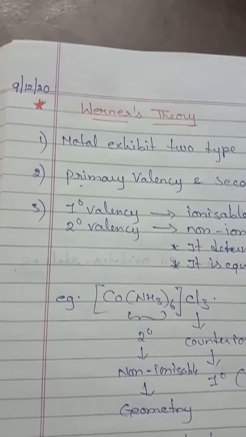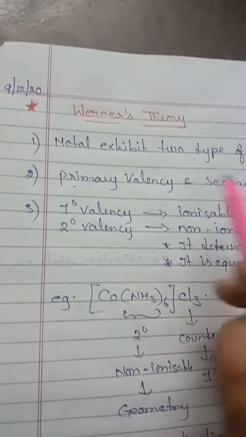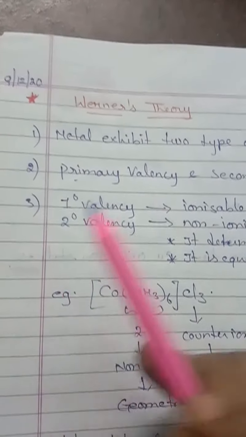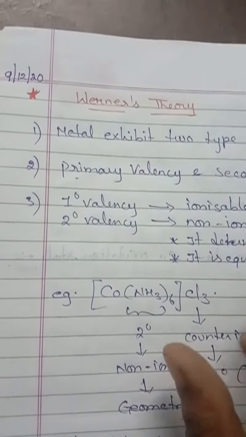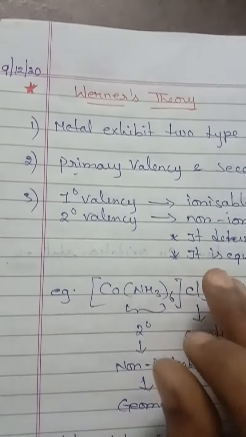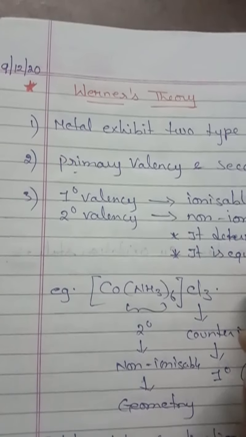Hello students, in today's session we are going to deal with Werner's theory. We have completed oxidation number and types of ligands, and the next one is Werner's theory. Alfred Werner was the first to formulate his ideas about the structure of coordination compounds.